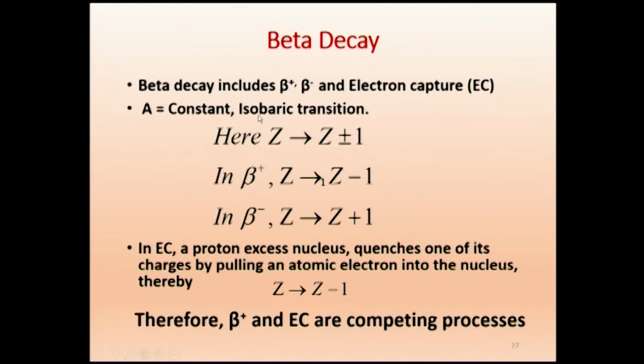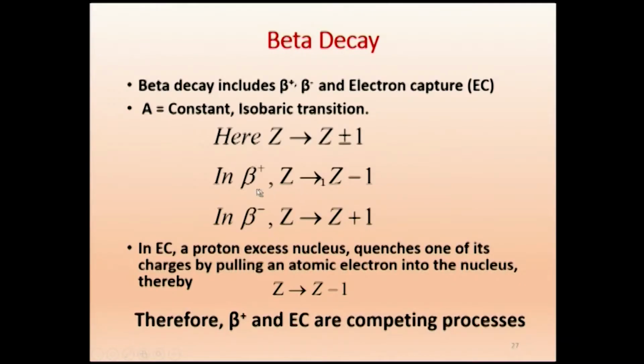Already we have stated earlier, for you to just remember isobaric, A is constant for an isobaric transition, only the Z changes. So, A remaining constant, Z will become Z plus or minus 1 in all beta decay.